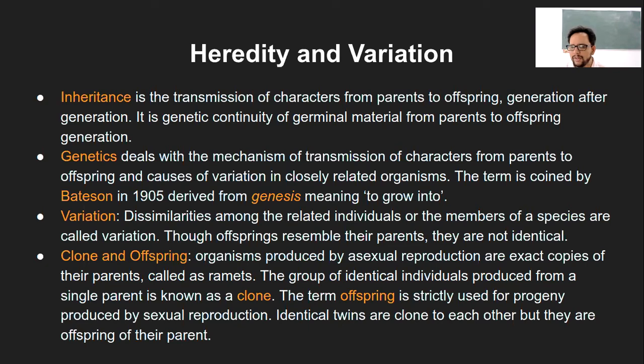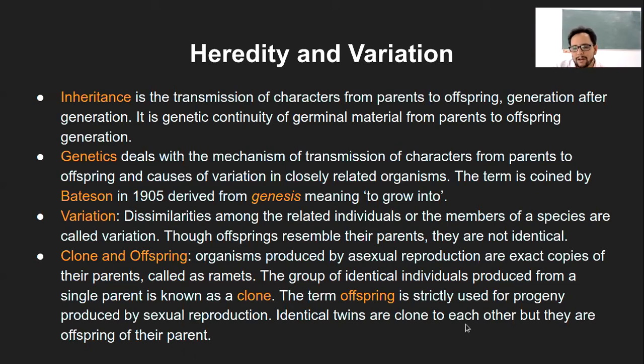The second term is offspring, which is strictly used for progeny produced by sexual reproduction. So if it is asexual reproduction, we call it a clone. If it is sexual reproduction, we call it offspring.